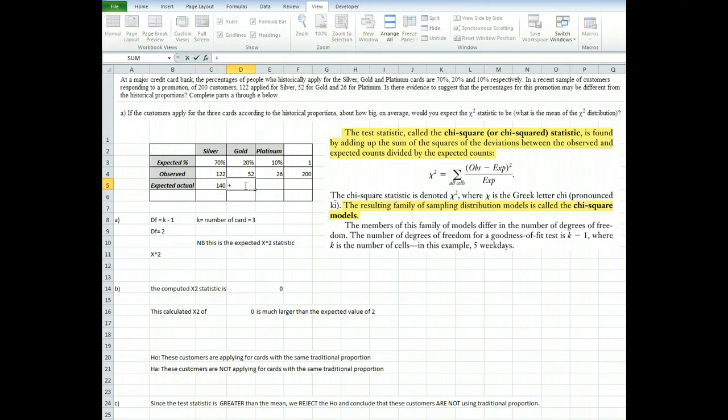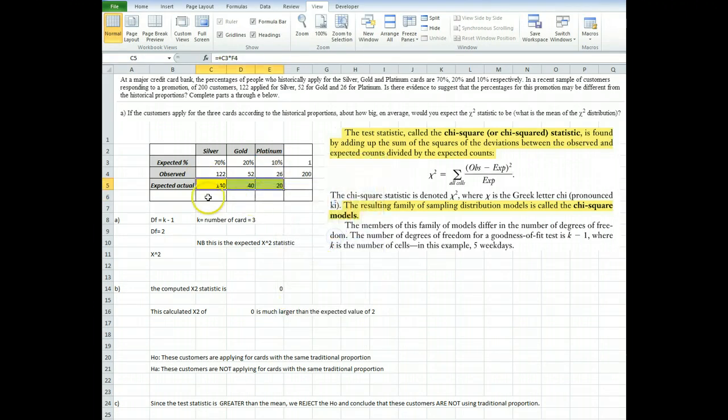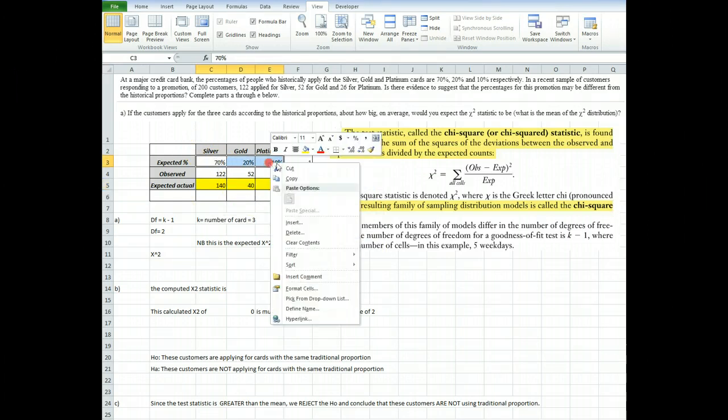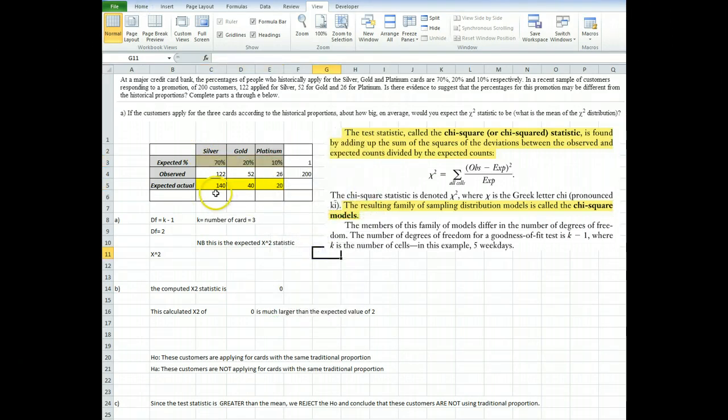The same for gold is 20%. Multiply that by the total, 200. 10% multiplied by the total, 200, so that's 20. So these values here are the actual counts. This is the proportion for what was expected.